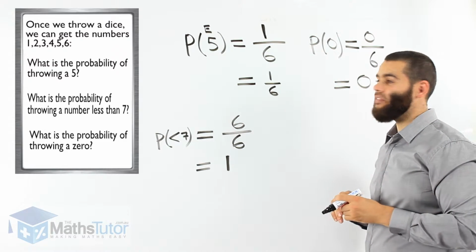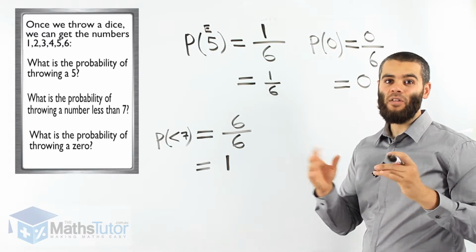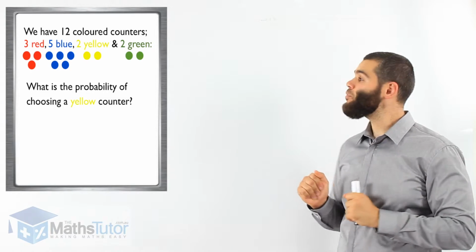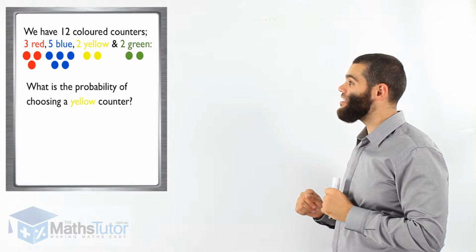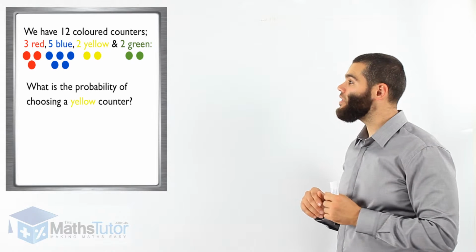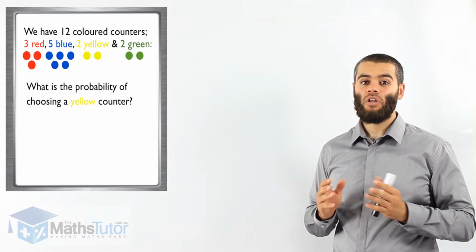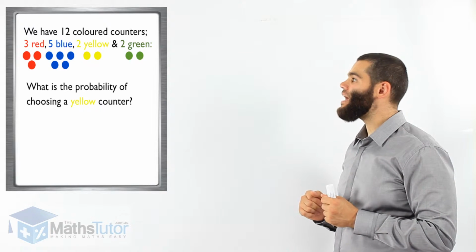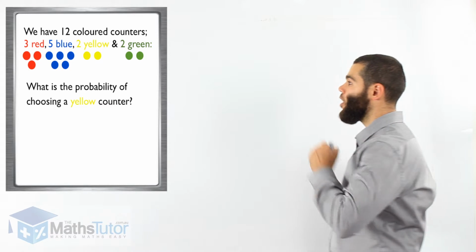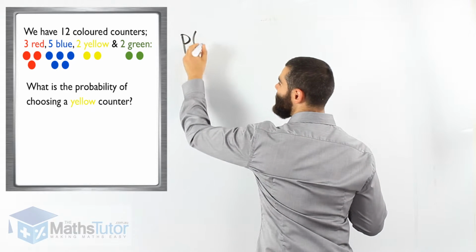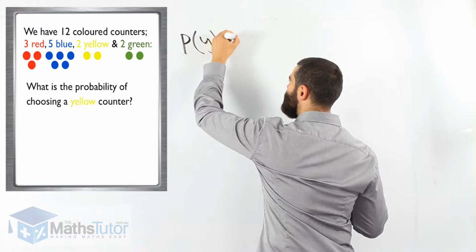Let's do another example and hopefully the picture will become better and clearer. The next example says we have 12 colored counters, 3 red, 5 blue, 2 yellow and 2 green. What is the probability of choosing a yellow counter? So the probability of yellow, the probability of the event. The event here, they're asking for a yellow counter.